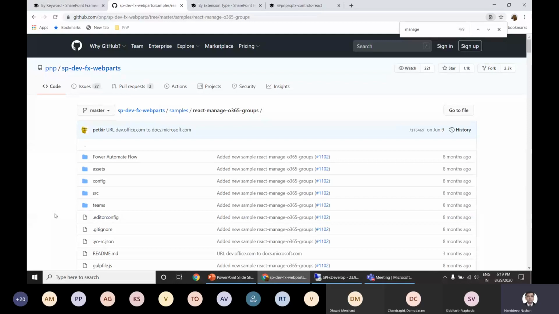So whenever we are working or whenever we try to get any of the information from Office 365 groups, we know that we have to make Graph API calls. Otherwise, we won't be able to get the information from the Office 365 groups.